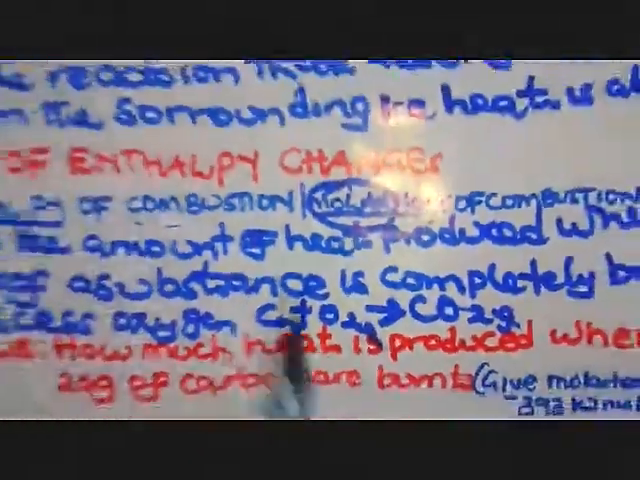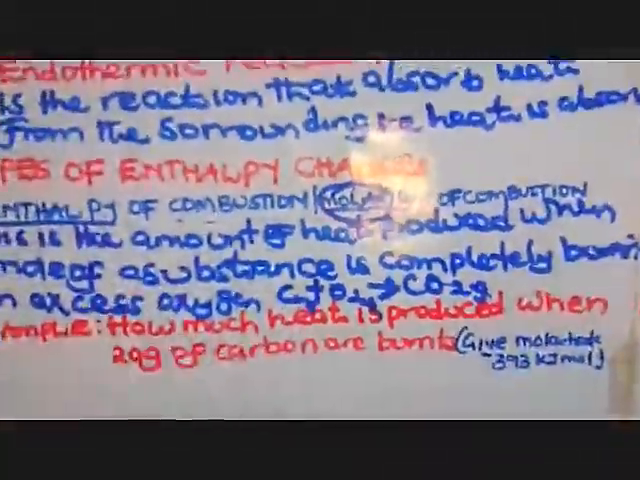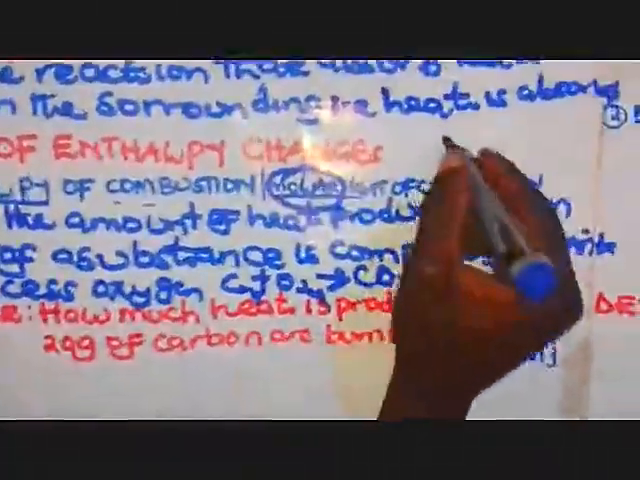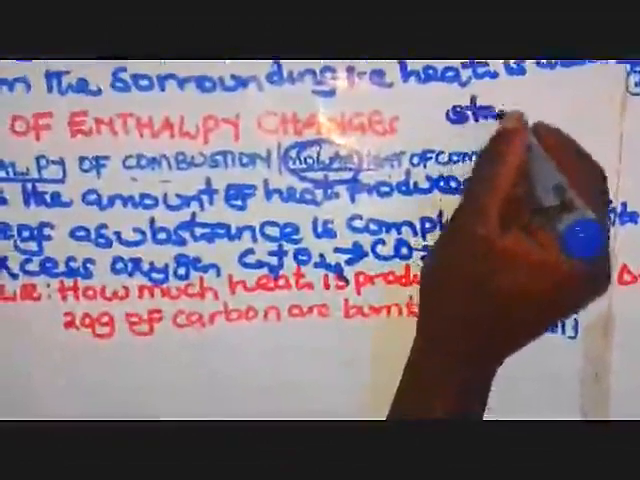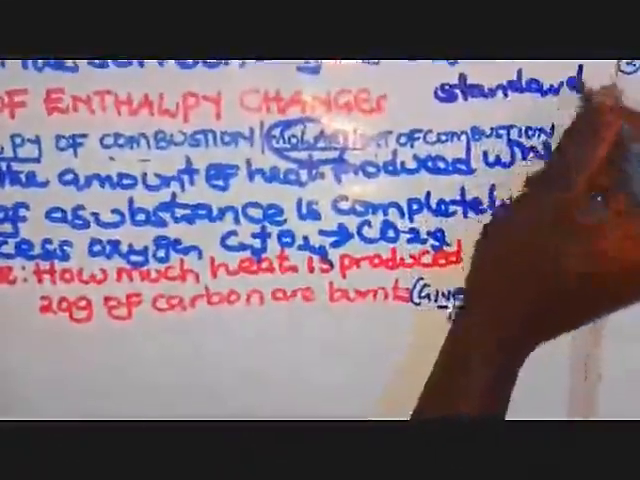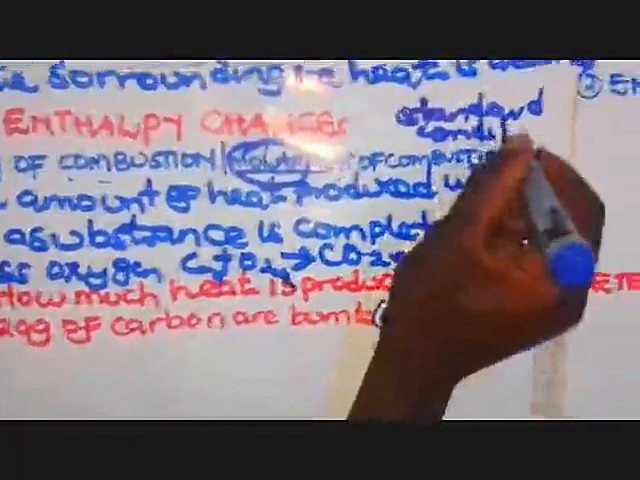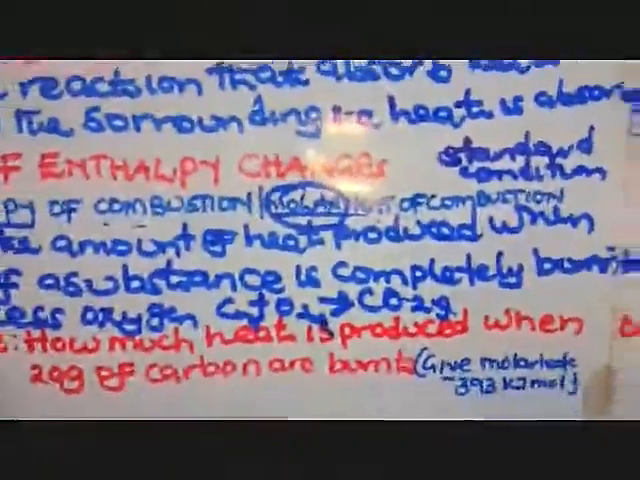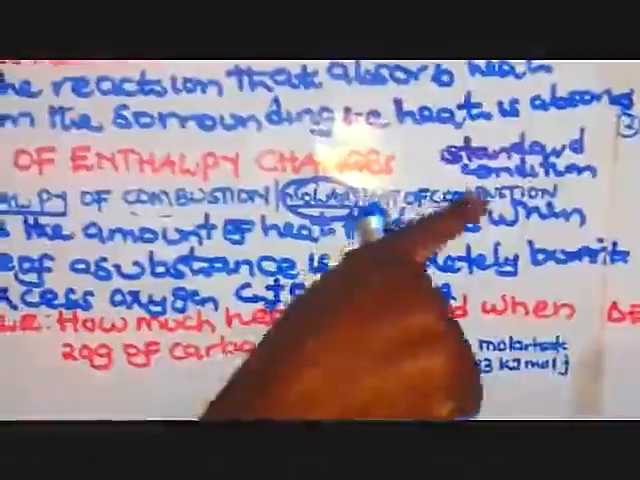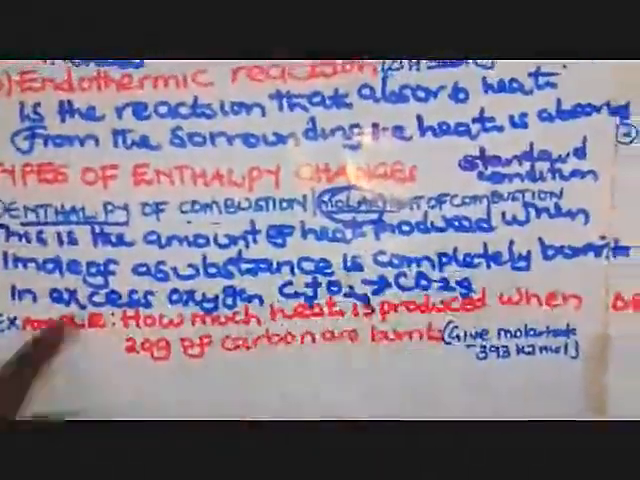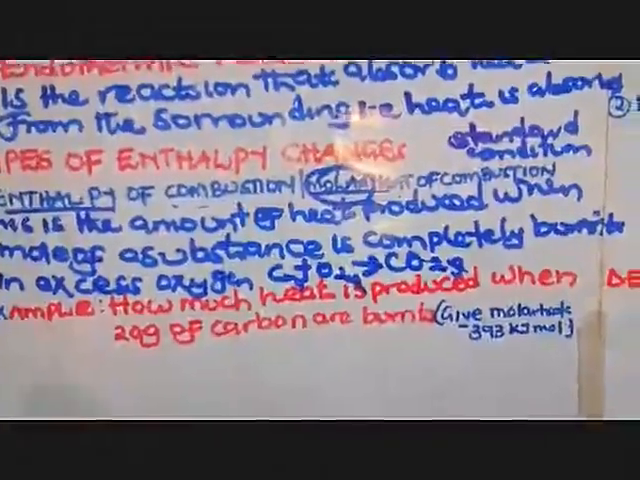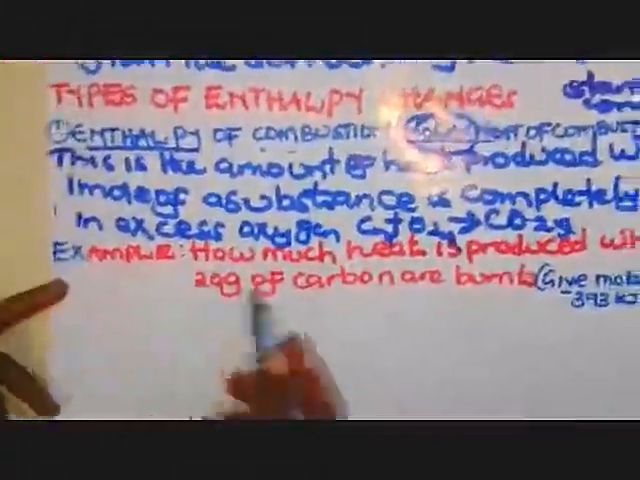Now in some cases the question may say, what is standard enthalpy of combustion? Once they talk about standard, it means you are going to introduce, in your definition, at standard conditions. That is if the question is adding the word standard. So if I say, define standard enthalpy of combustion, you will say that it is the amount of heat produced when one mole of a substance is completely burnt in excess oxygen at standard conditions.